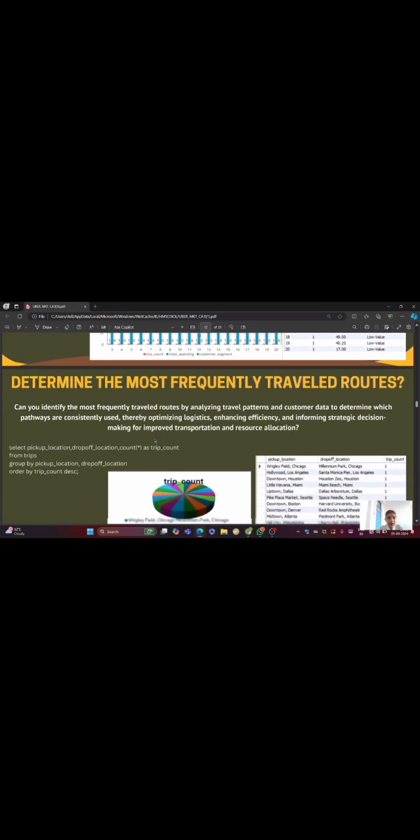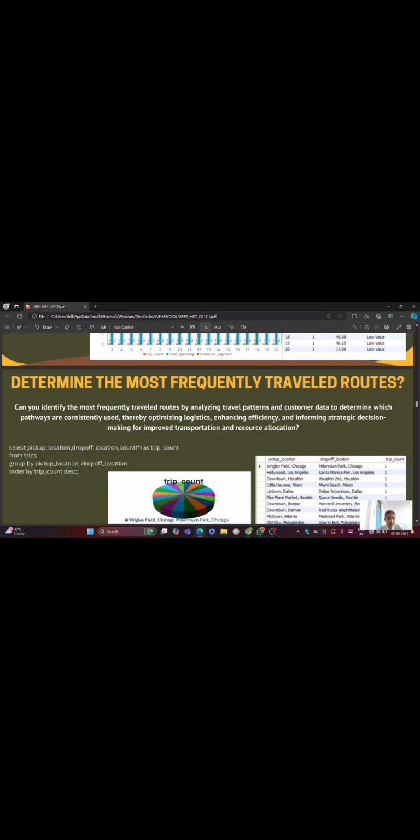Next, determine the most frequently traveled routes. We identify the most frequently traveled routes by analyzing travel patterns and customer data to determine which pathways are consistently used, thereby optimizing logistics, enhancing efficiency, and informing strategic decision making for improved transportation and resource allocation.